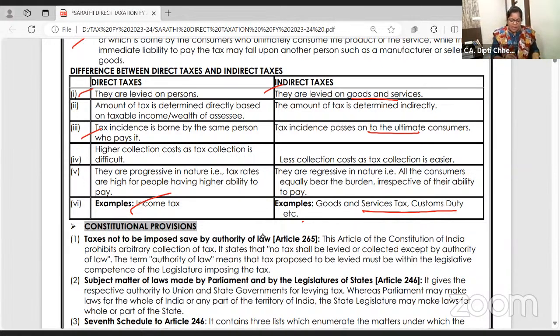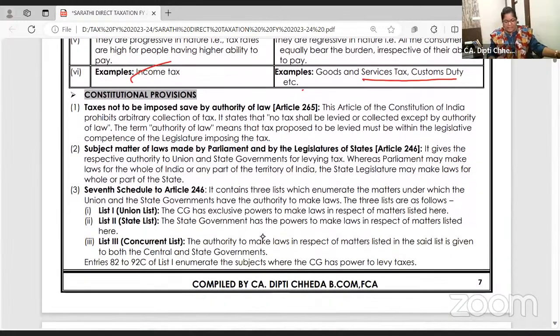Higher collection cost as tax collection is difficult. Here less collection cost as it is easy. When you buy, say, this is my compass box where I keep the digital pen, this is a colored pen, this is a diary. What we buy, automatically we are paying multi-point tax, GST. It is easy to collect. Income tax, we need to compute and collect the tax.